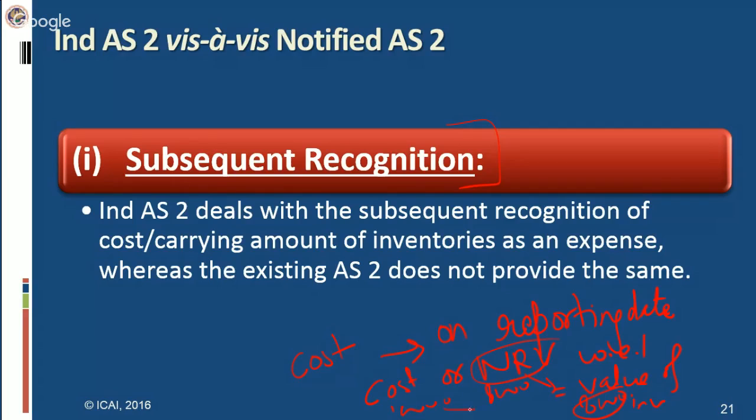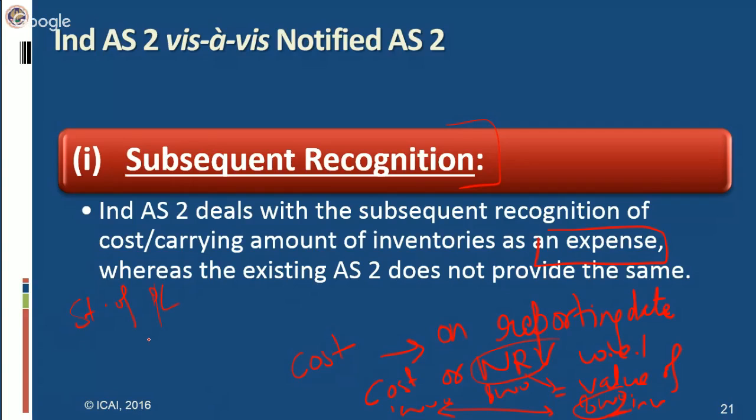So that difference of 2,000 as per Ind AS 2 will be charged to P&L as decline in the value of cost. It will be shown in the books as an expense. However, as per AS 2, we simply carry our closing stock at 8,000 and 2,000 is automatically adjusted as a loss. But as per Ind AS, it will not be considered as a loss. It will be considered as an expense, and this expense will be clearly spelled out in the statement of P&L.